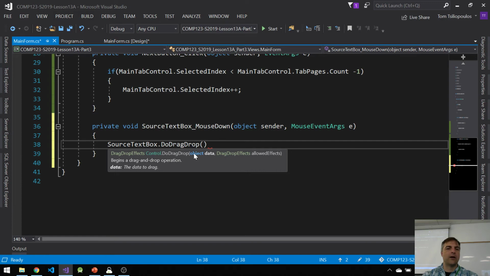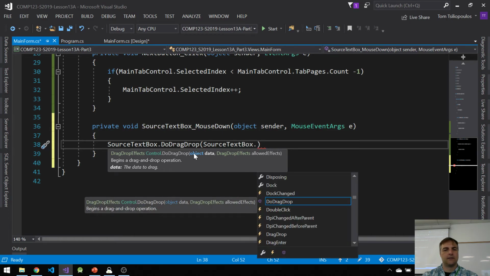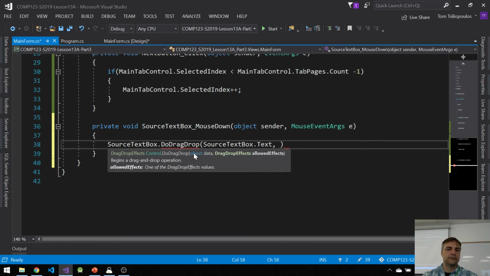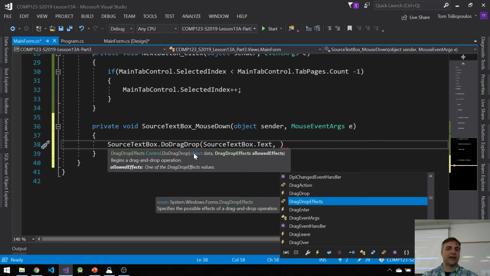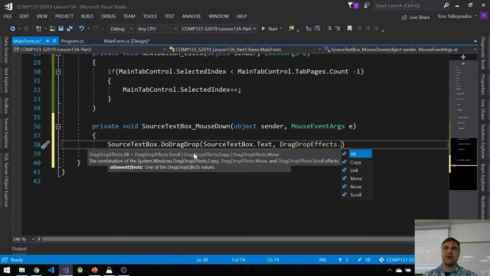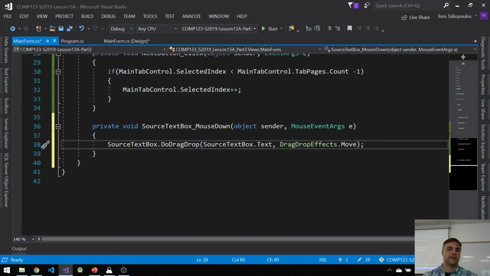I want to set up what the source is. Well, of course, it's going to be my source text box dot, I can say selected text, or actually this will be Text, and then drag. Look at it, it gives me what I want to put in, the drag drop effects. Let's move it. Now I have other options. Look, I can link it, copy it, move it, none, or scroll. I want to move. I want to move this from one place to the other.